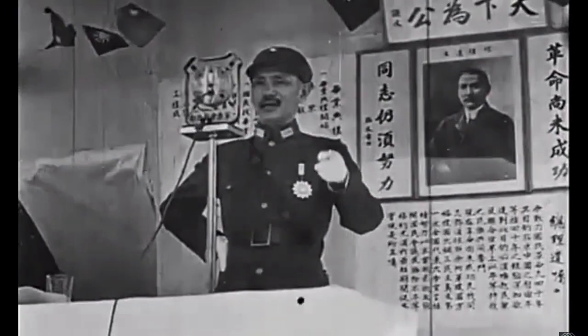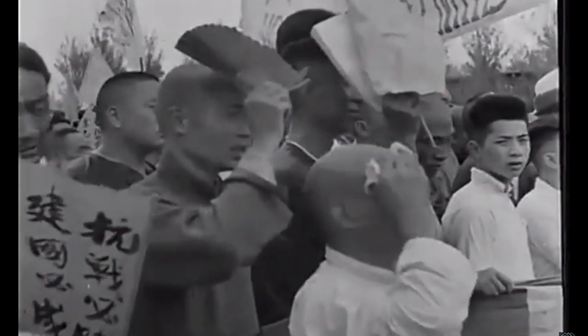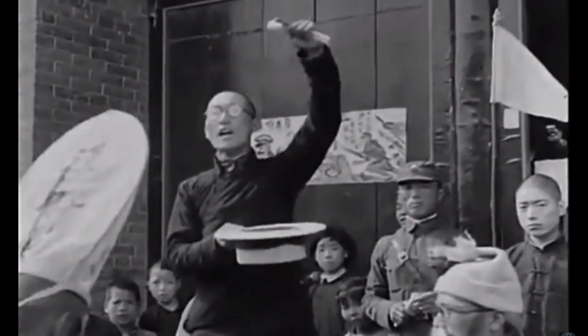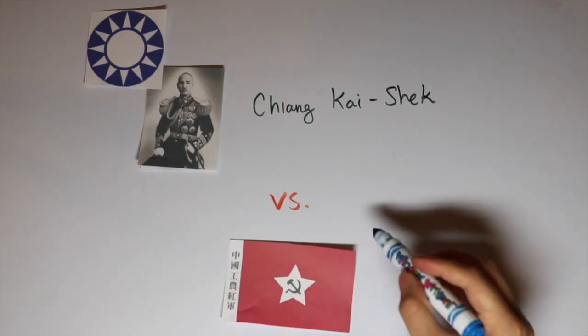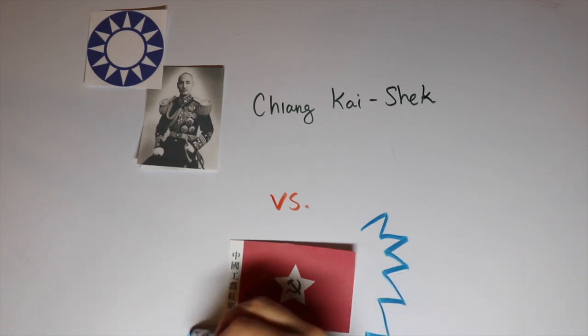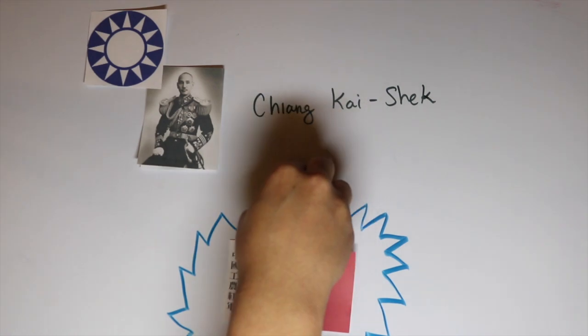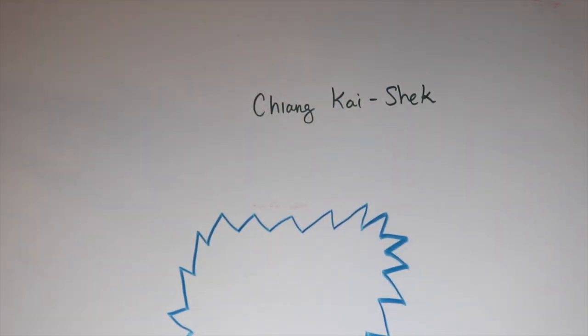Sun Yat-sen was succeeded by Chiang Kai-shek after his death in 1925. By 1927, the support for the Communist Party had grown increasingly, and a series of conflicts between the two parties ensued. However, a few years later, when the Japanese began their attacks in China, the two parties would put their war aside and work together to try and defeat the Japanese.